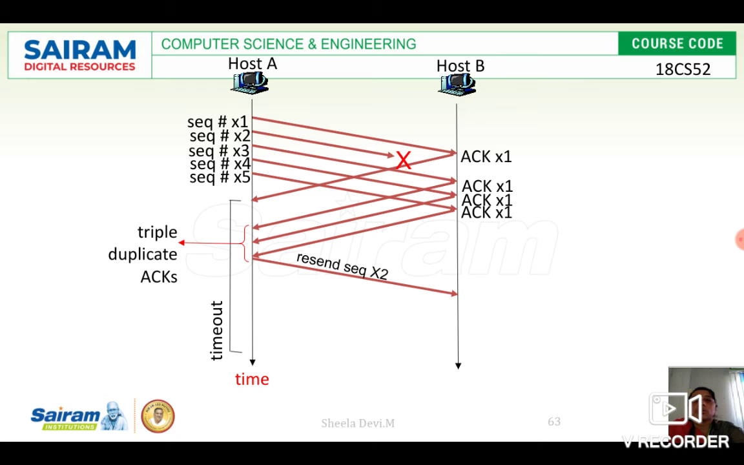Clear? What is this timeout period? First it sends the acknowledgement and it starts the timer. Within that timeout period, if the receiver sends another 3 same acknowledgements, triple duplicate acknowledgements, then the sender will come to know that the receiver has not received the next data successfully. Then it will immediately resend the next data. This is what happens in fast retransmit.